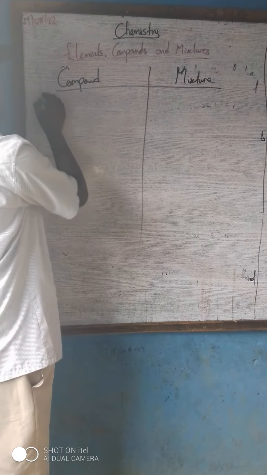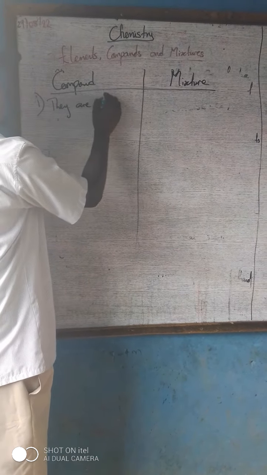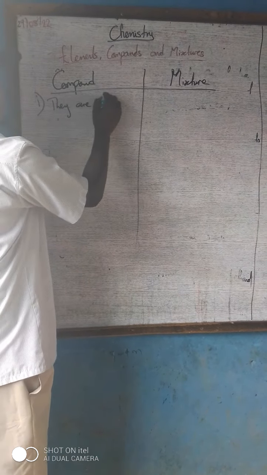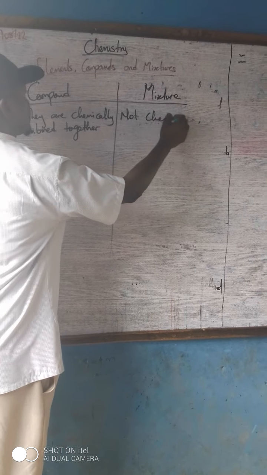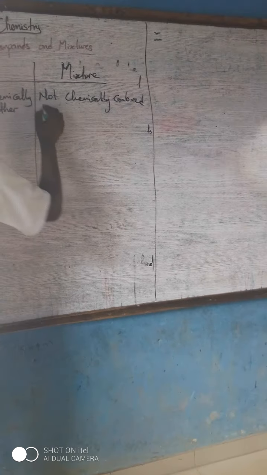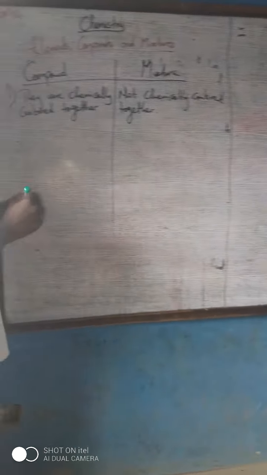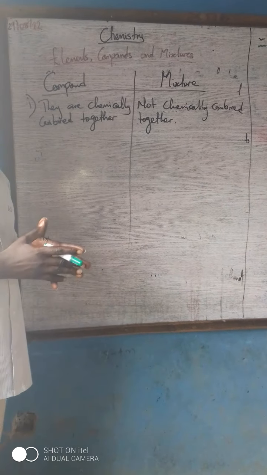The first one: compounds are chemically combined together, while mixtures are not chemically combined together. I've explained this. Compounds are chemically combined together, while mixtures are not.